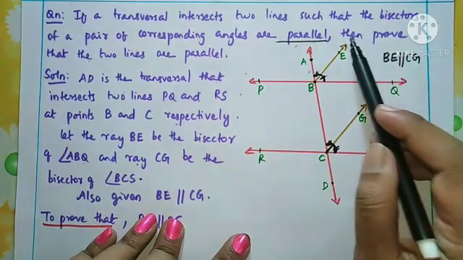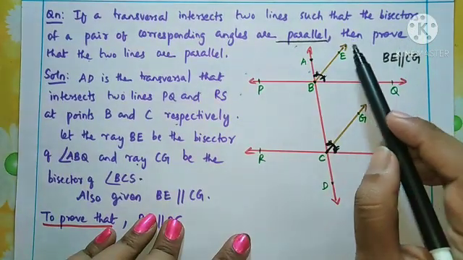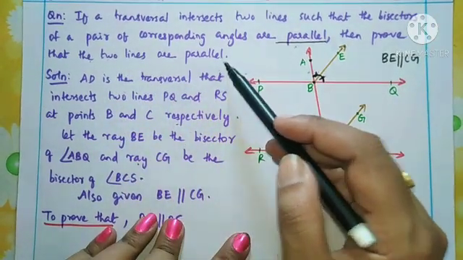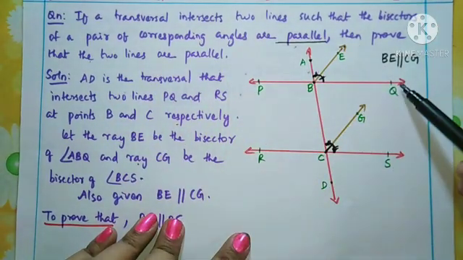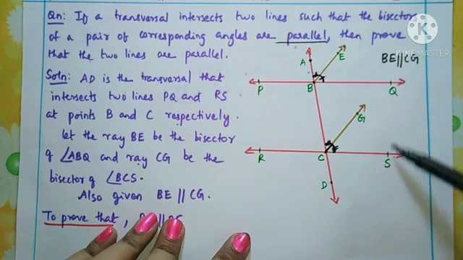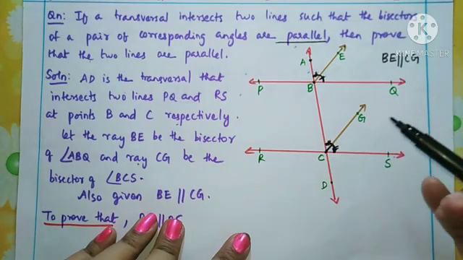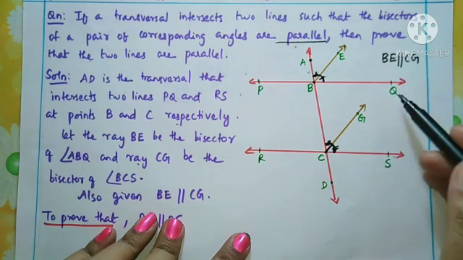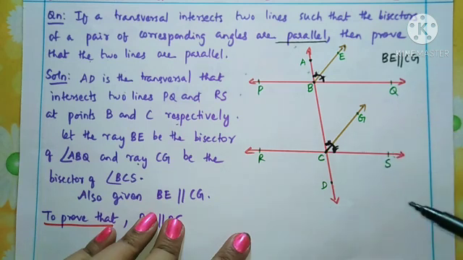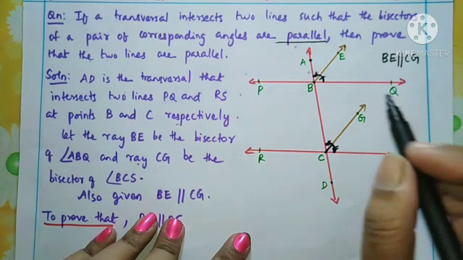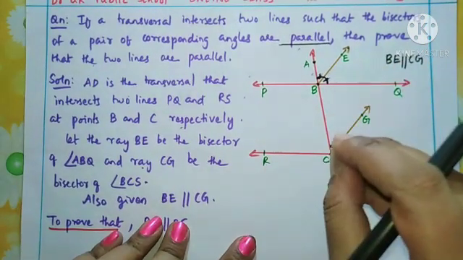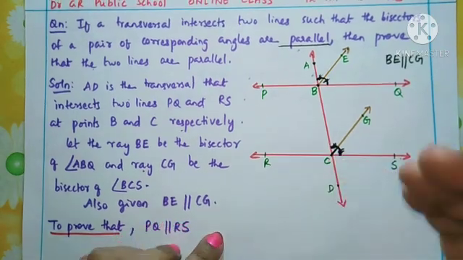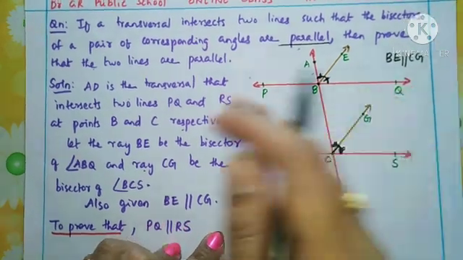Now what do we want to prove? Prove that the two lines are parallel. Who are the two lines, children? This PQ and RS. So our aim is to prove that PQ and RS are parallel lines. Understood? Whenever you see this type of problem, you first want to understand what is given and what we need to find out. Now you come to the solution part.